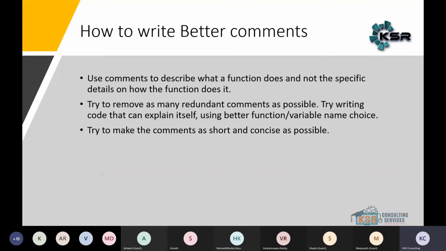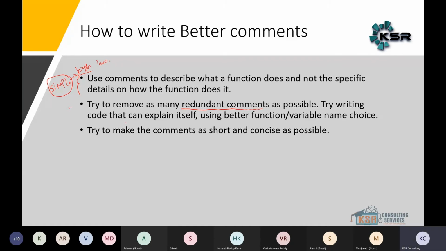So, how to write better? Use the comments to describe what the function does, not the specific piece of code. It should be in one line or short, simple, and given at a high level. It is not required to write in detail what the function does. Just give a high-level view of what the function is describing. So try to remove redundant, unnecessary, unwanted comments as much as possible.